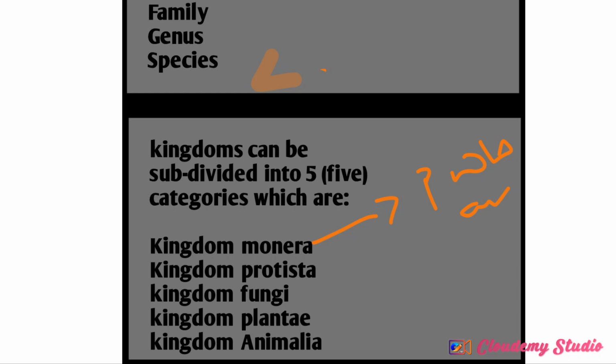So kingdom Monera can be classified into two, that is Schizophyta and Cyanophyta. Are you getting me now? So that is the bacteria and the blue-green algae. That is what kingdom Monera are. We are less concerned about that in zoology. You understand? Those are microbiology students that are actually working on that.